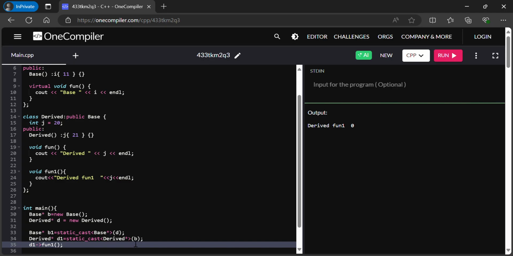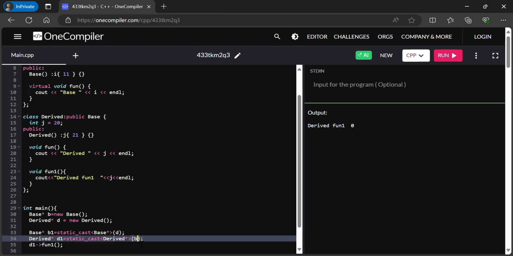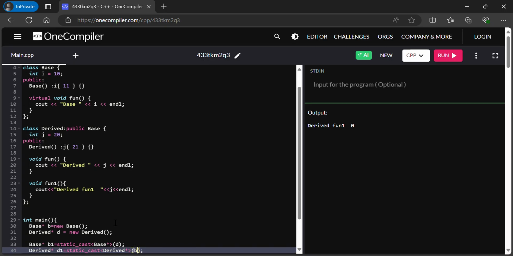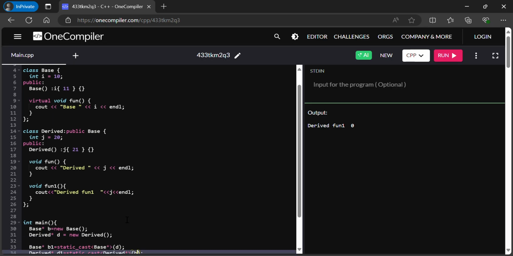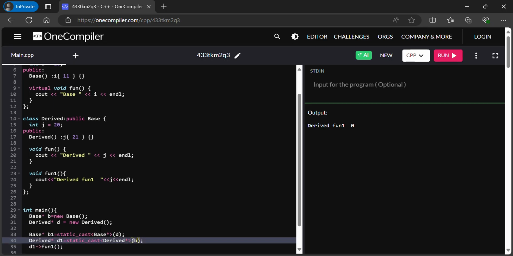So I am trying to cast this base pointer to derived pointer. This base class object is created, but I am trying to cast it to derived. So derived, if you see, is having a member variable j, which won't be created in memory because this B is just a base object.